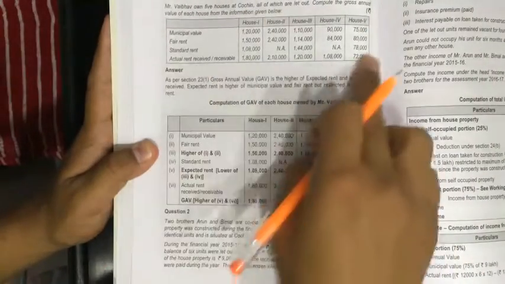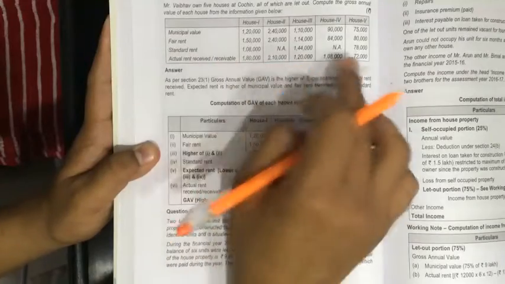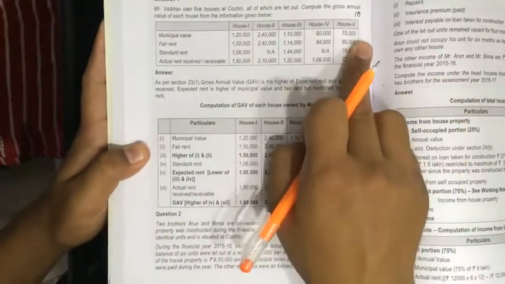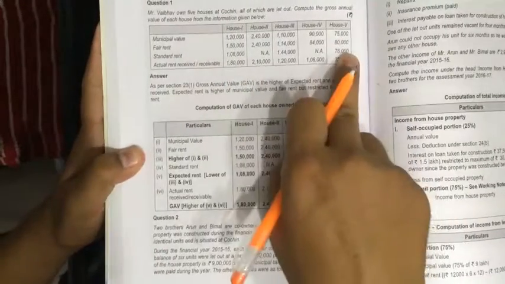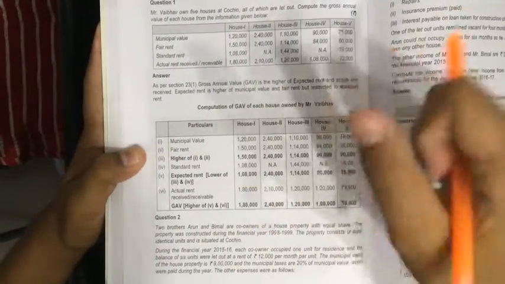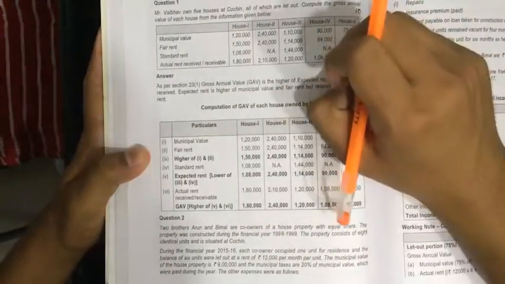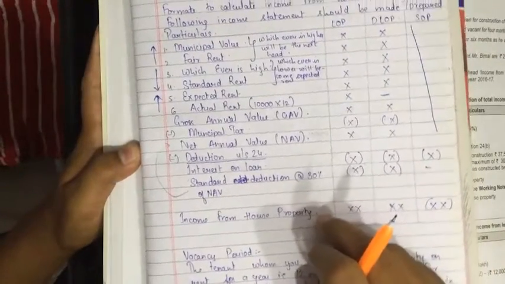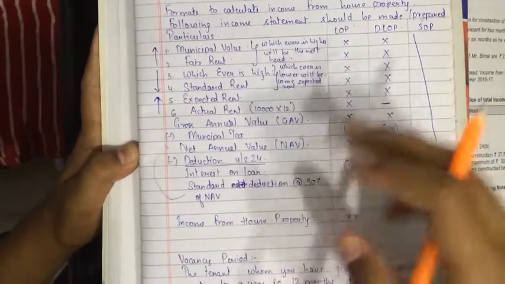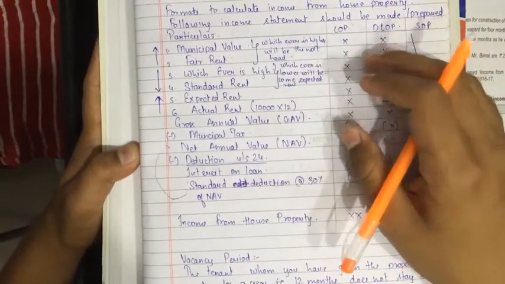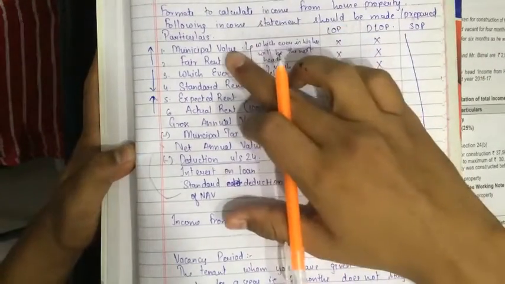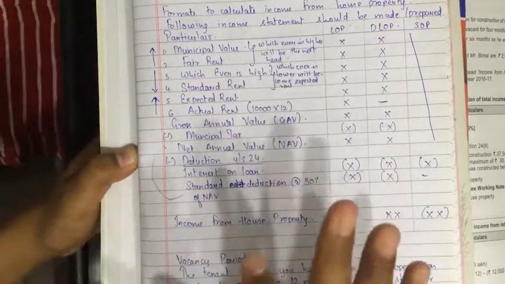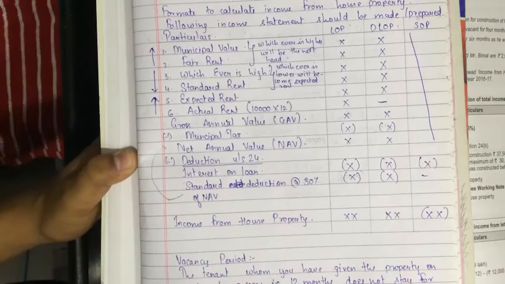If you are solving this chapter for the first time, I suggest you do all these 5 houses because it will give you a grip, and I want you to solve in this format only, specifically in this format, because in the exam if you do this format, the paper checker will get an impression that you have an idea of municipal value, fair rent, standard rent, expected rent, actual rent. So it will give you a good impression to the examiner.